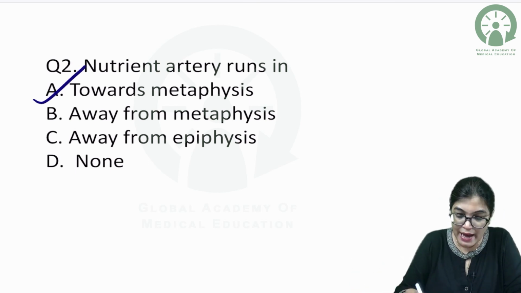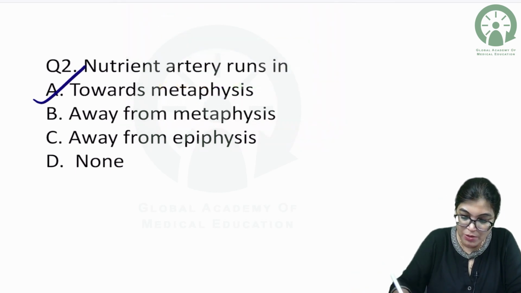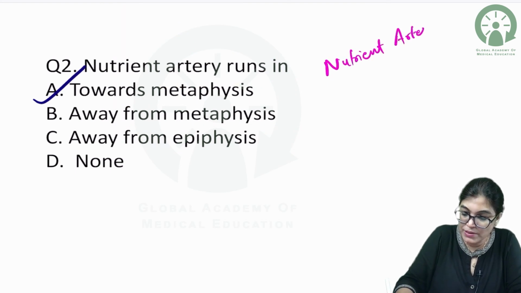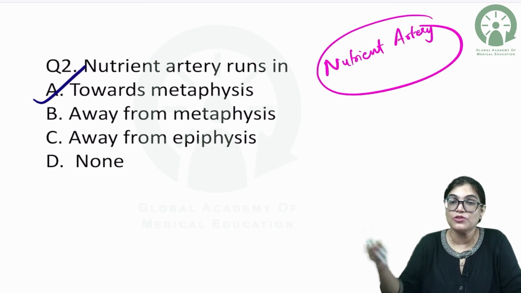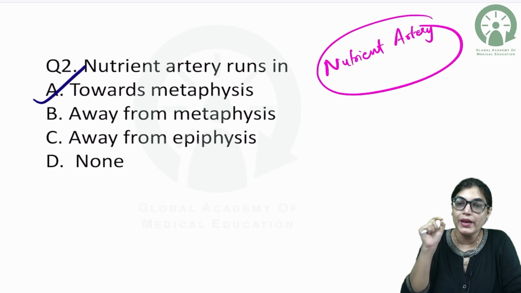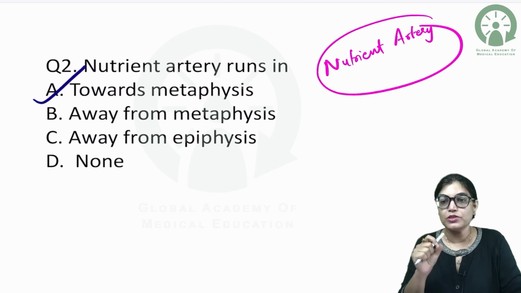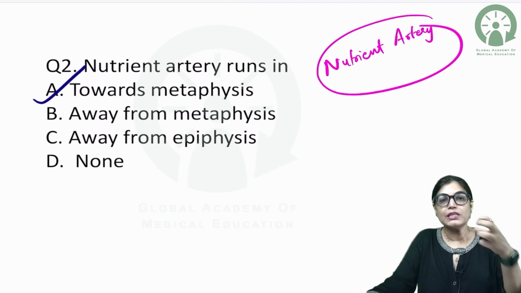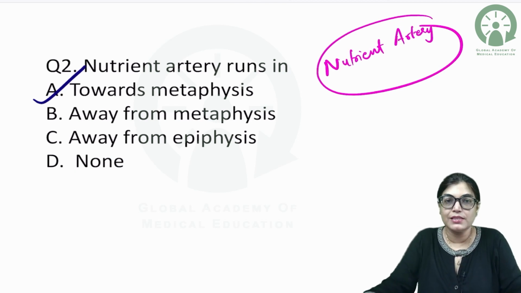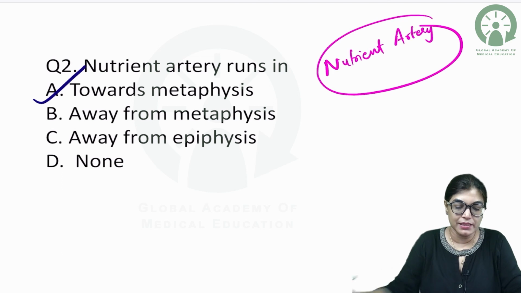Now, the direction of the nutrient artery: what is the function of the nutrient artery? In case of long bones, there is a nutrient foramen through which the nutrient artery gets inside, and it is very important for these arteries to provide nutrition to the long bone. So, the direction of this nutrient artery is towards metaphysis, and that is the right answer here.